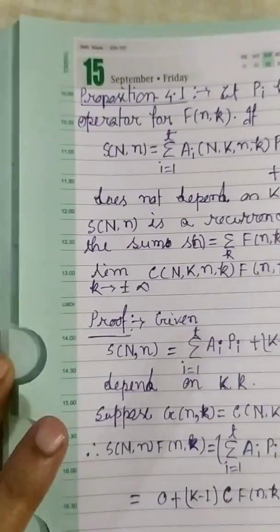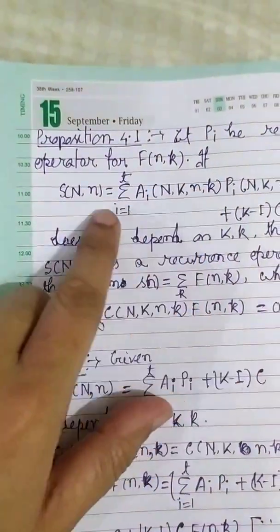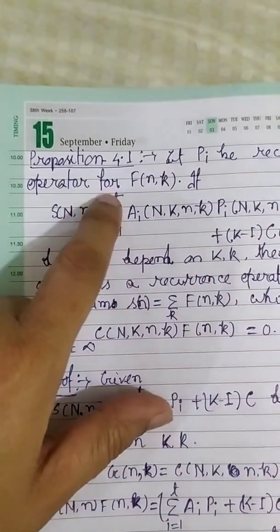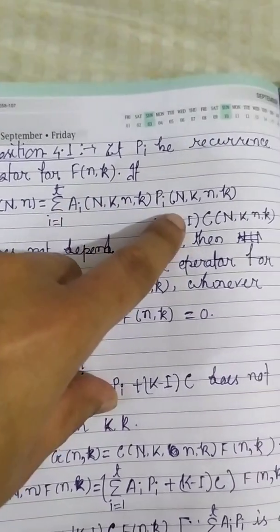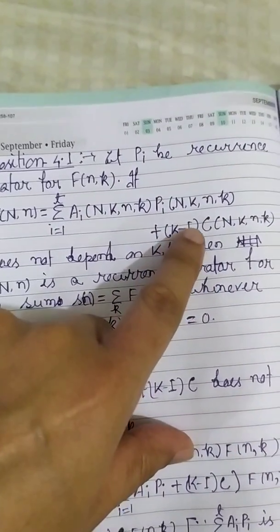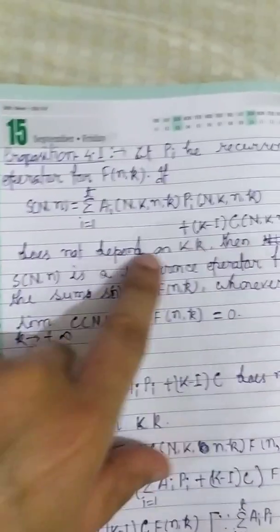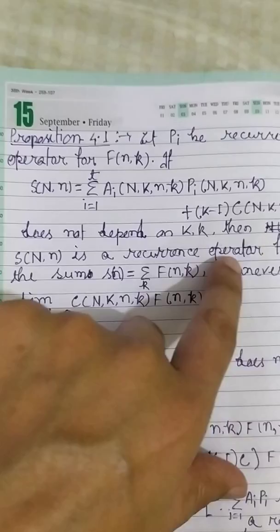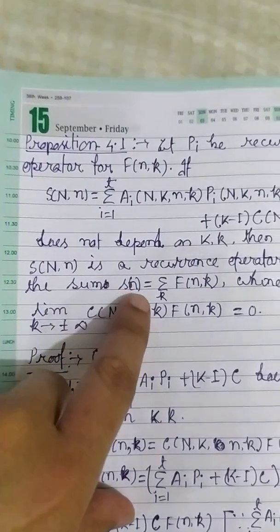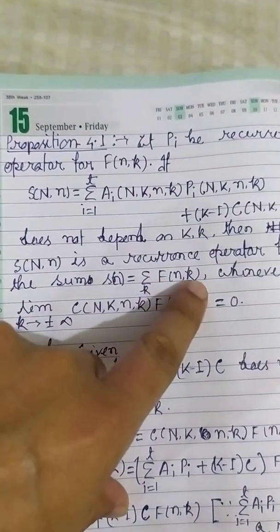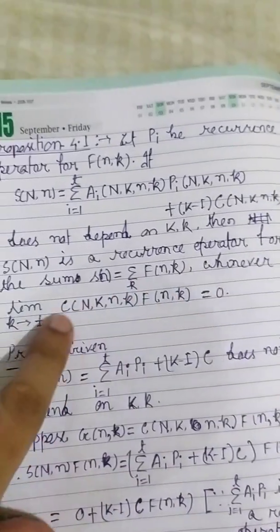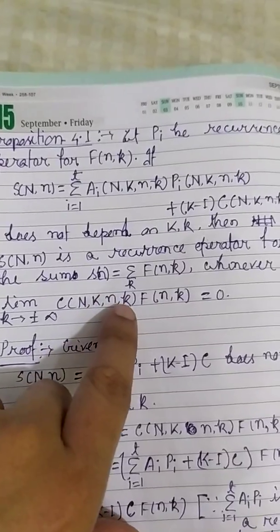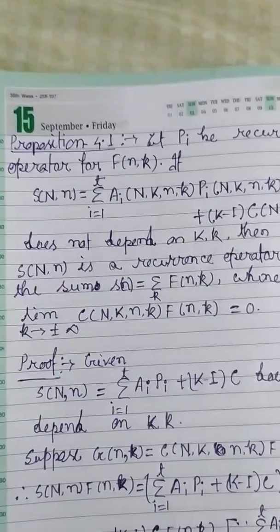Let P_i be recurrence operators for f(n,k), and S_n is given in this way: the sum from i equals 1 to t of a_i P_i. K minus I, C does not depend on capital K, small k. Then S_n is a recurrence operator for the sum s_n, the summation of f(n,k), whenever the limit as k tends to plus or minus infinity of C(n,k) f(n,k) equals 0.